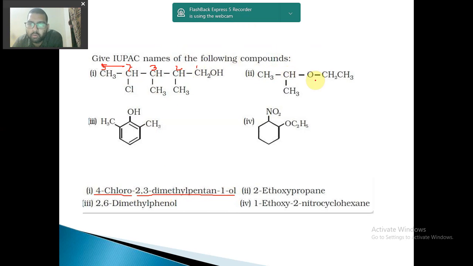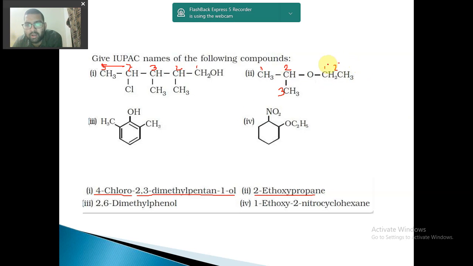So 1, 2, 1, 2, 1, 2, 3, and again this is 1, 2. So this is my ether, and here it is 1, 2, 3 carbon atoms. Okay, here 1, 2 carbon atoms. So it will be actually ethoxy, and it will be propane because more carbon atoms will form the alkane group. So ethoxy propane, at what position? So at 2nd position is ethoxy. So 2-ethoxypropane. Got it?